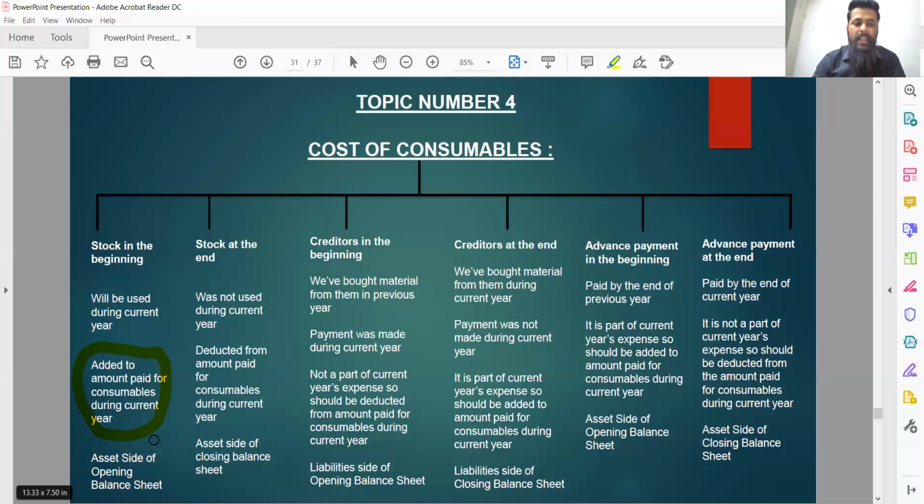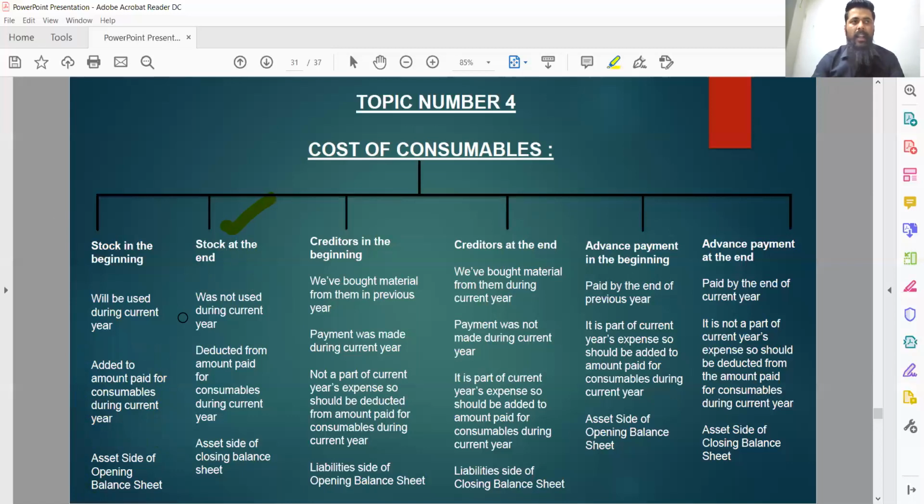Second adjustment is, since it is opening stock, it will be shown to the asset side of opening balance sheet as well. In case we need to draft opening balance sheet in a question which also contains consumables, make sure you put the value of opening stock to the asset side of opening balance sheet as well. Let's move to the stock at the end.